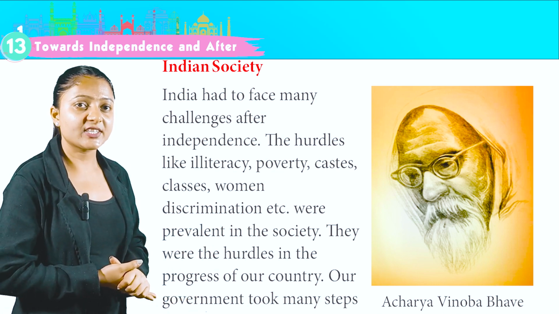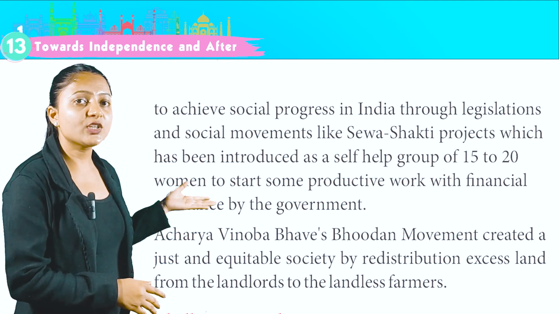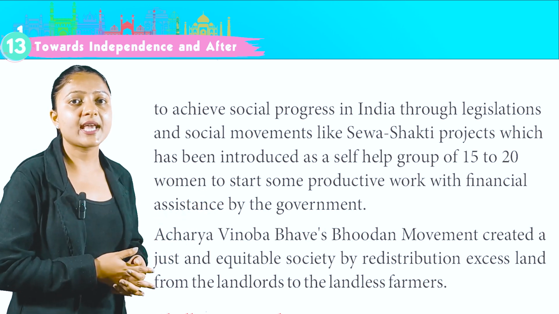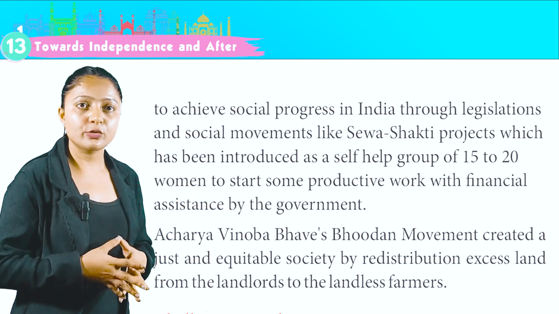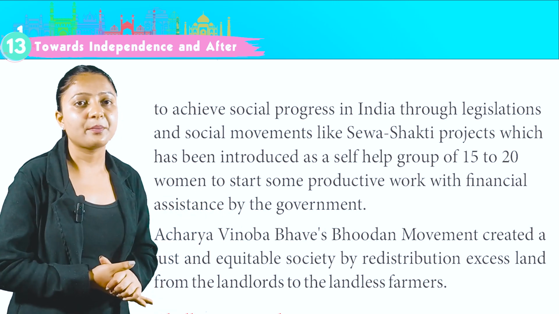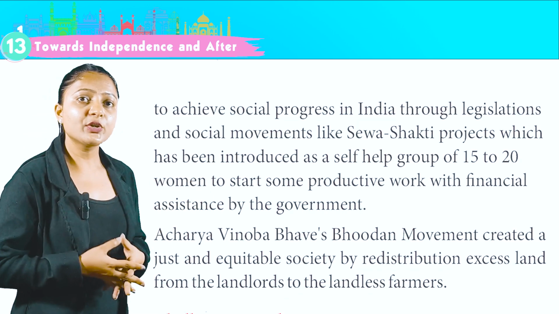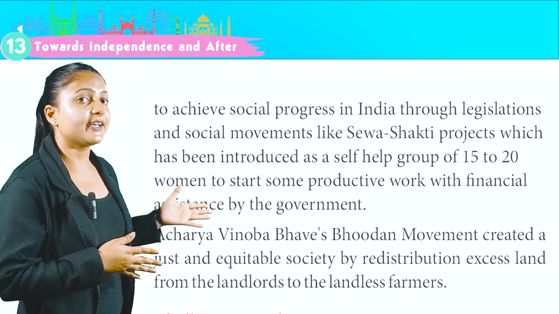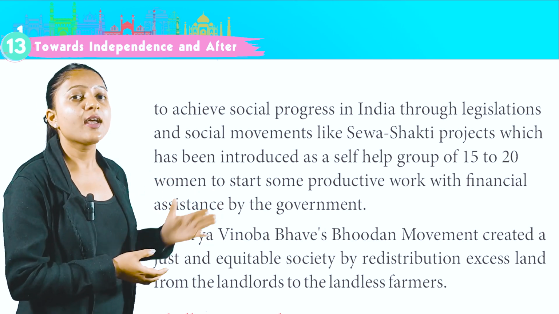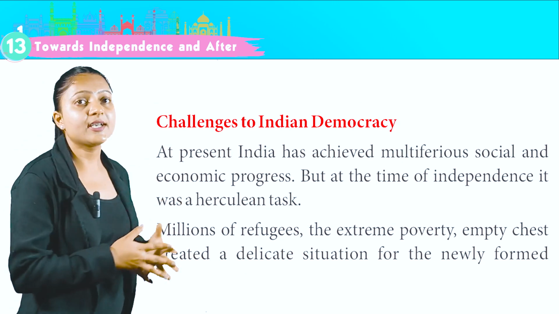Our government took many steps to achieve social progress in India, through legislation and social movements like Seva Shakti projects, which has been introduced as a self-help group of 15 to 20 women to start some productive work with financial assistance by the government. This is a picture of Acharya Vinoba Bhave. Acharya Vinoba Bhave's Bhudan movement created a just and equitable society by redistribution of excess land from landlords to the landless farmers. Challenges to Indian democracy.